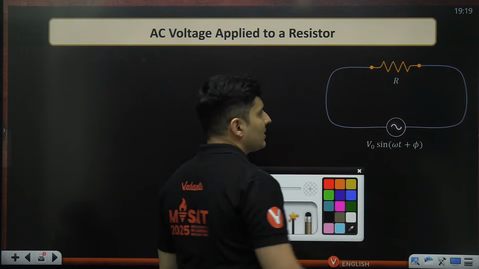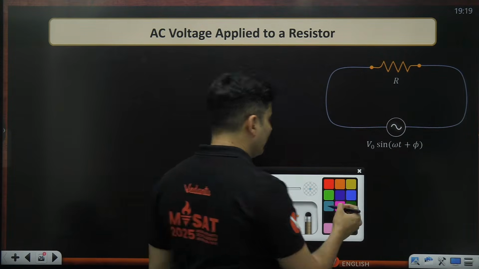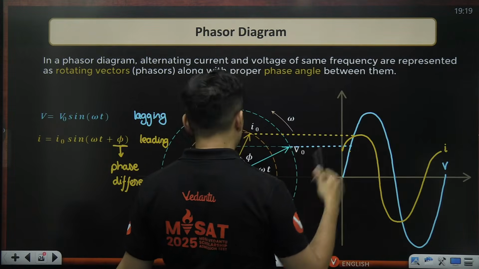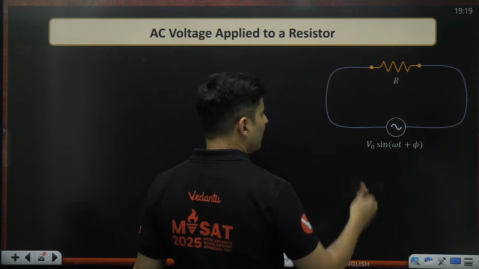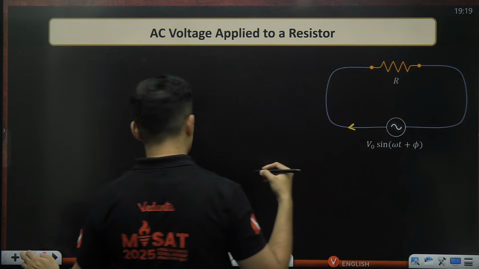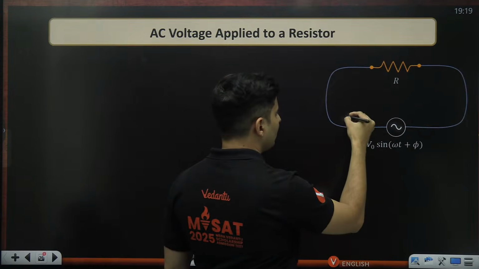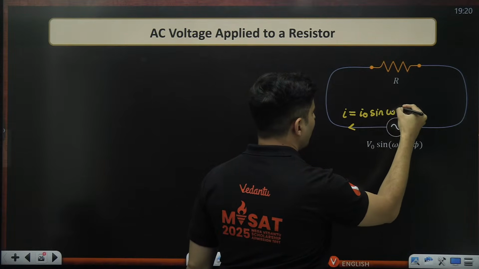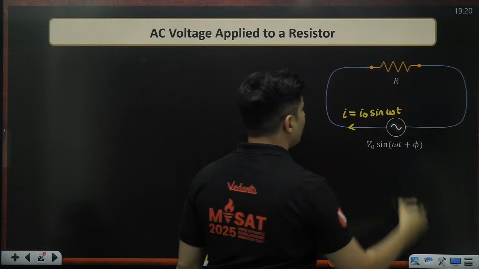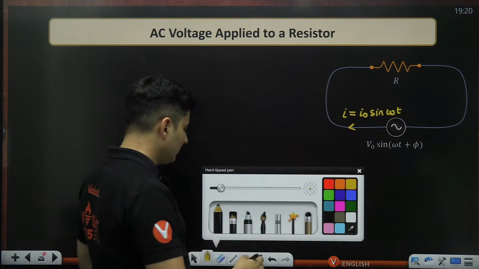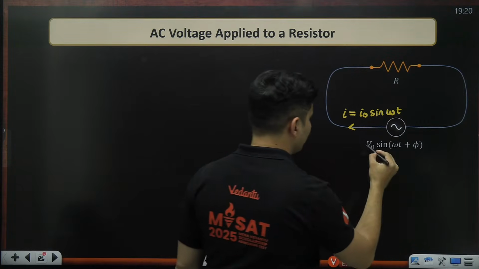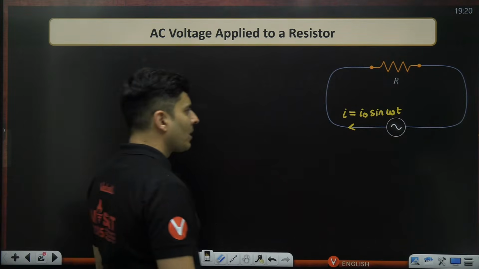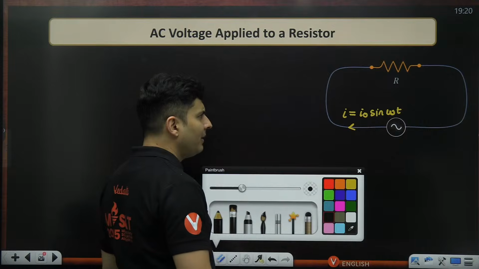This is some voltage, and maybe the current which is flowing in that particular circuit, just like before. Let's say there is some current which is basically I naught sine omega t. There is some current flowing in the circuit. I want to figure out what the voltage is going to be.